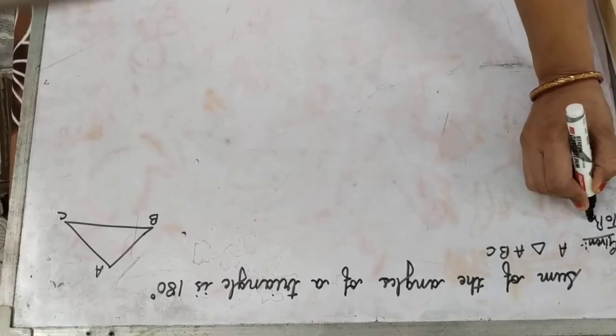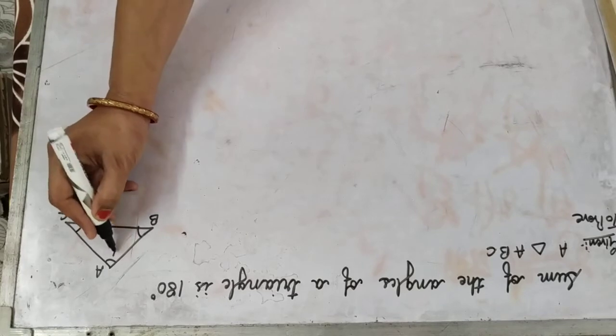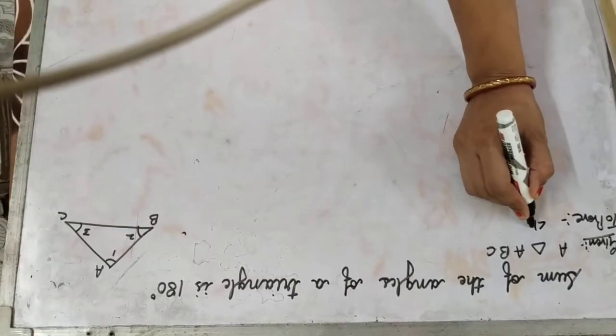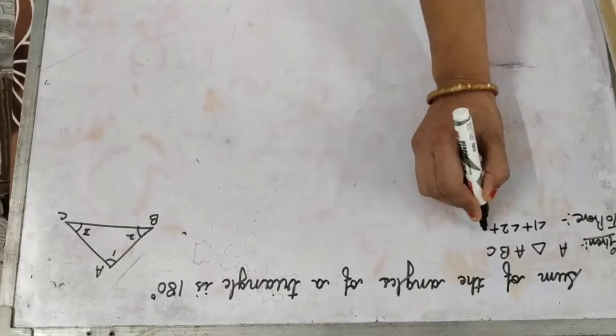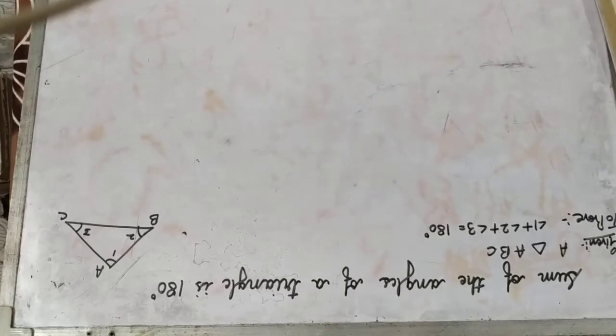What are we to prove? हम इनके angles को A, B, C भी मान सकते हैं. We can consider them as 1, 2 and 3 also. So we have to prove that angle 1 plus angle 2 plus angle 3 is 180 degrees, right?